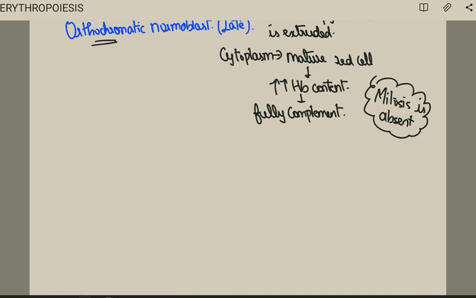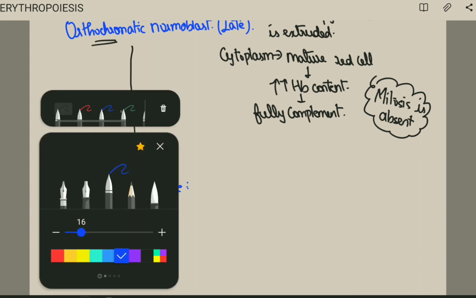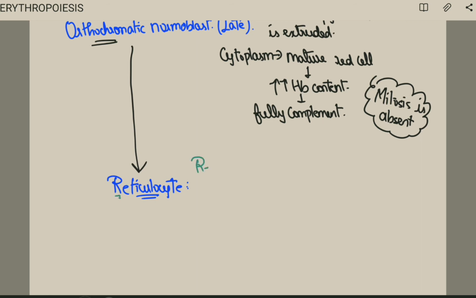Next, what happens is our important stage, that is reticulocyte. Let me write here. Reticulocyte. See, reticulocyte is nothing but reticular nuclear fragments, and because of this the name is given as reticulocyte. Reticular nuclear fragments, and of course the nucleus will be extruded.